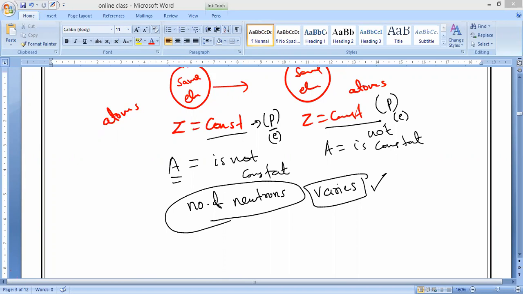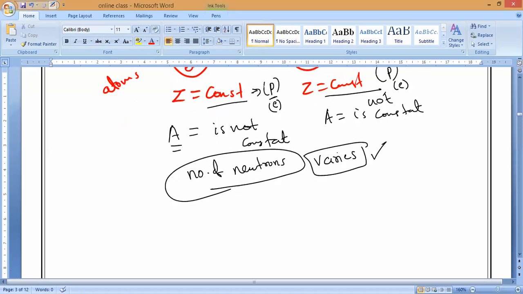Understanding. So now we'll explain with an example also. First of all, have you understood what we mean by isotopes? Right. So isotopes are atoms of the same element.